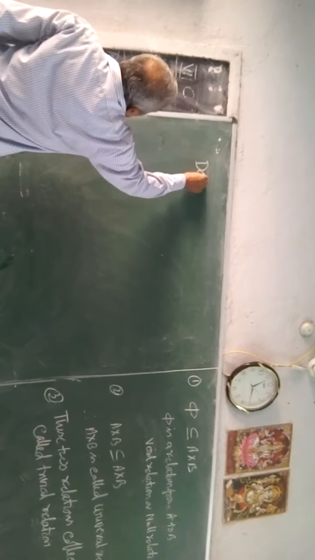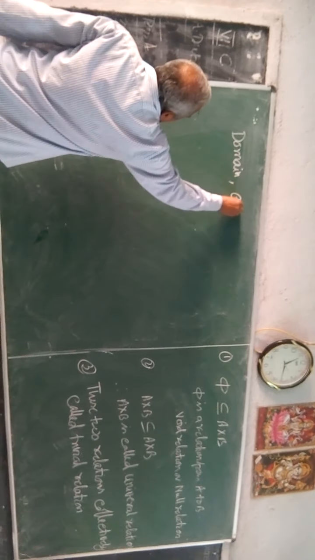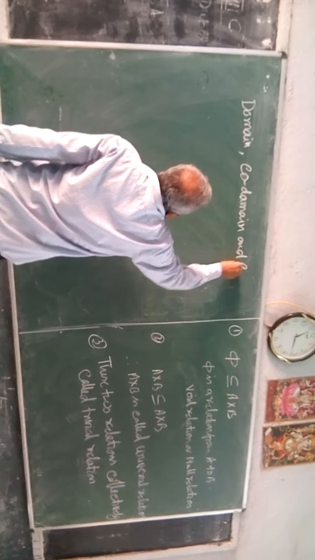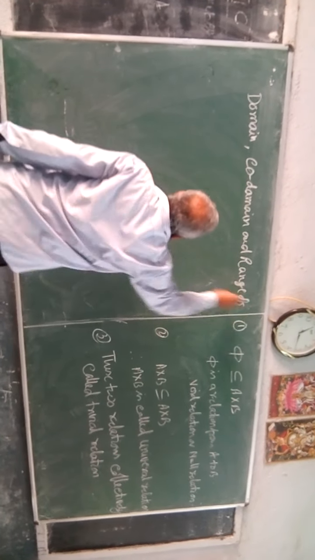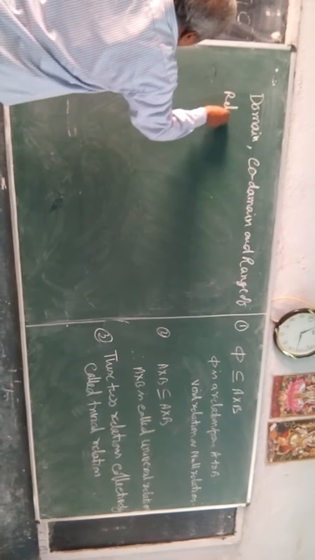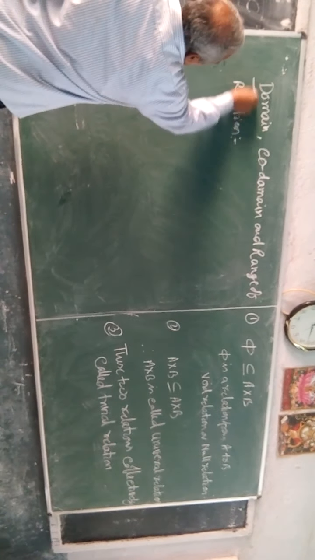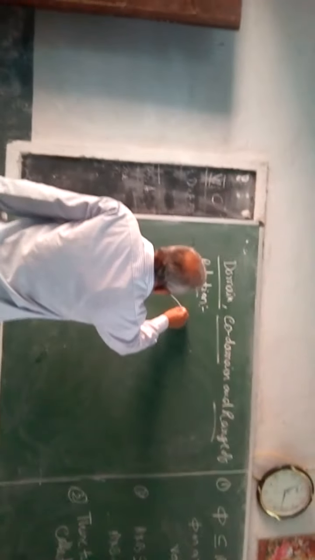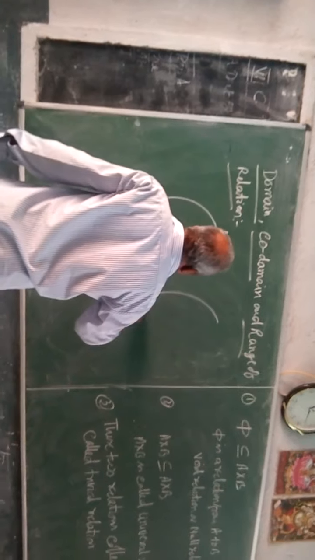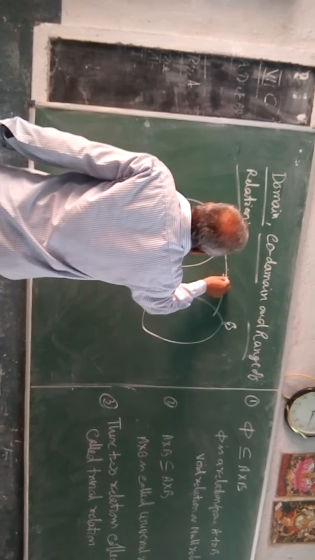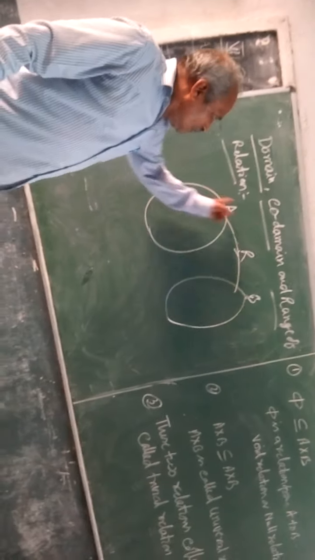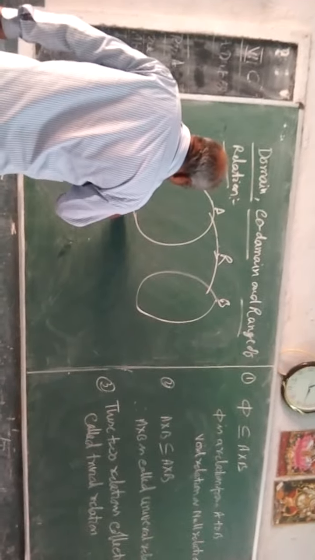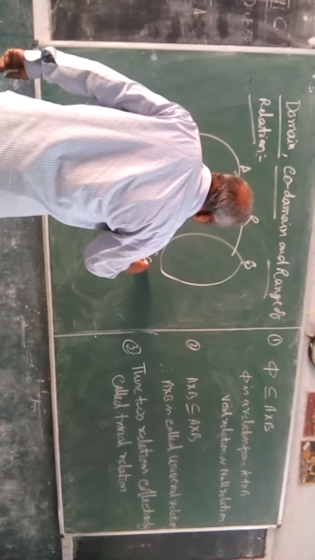Suppose R is a relation from A to B, and there is a relation R defined from A to B. Then this set is called the domain. Sorry, this is called the codomain.